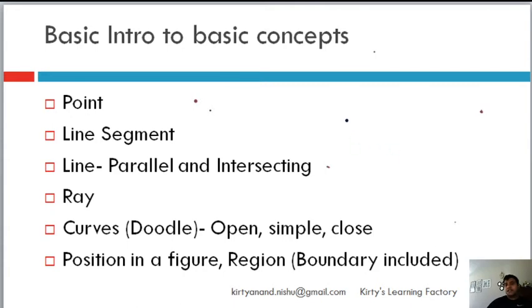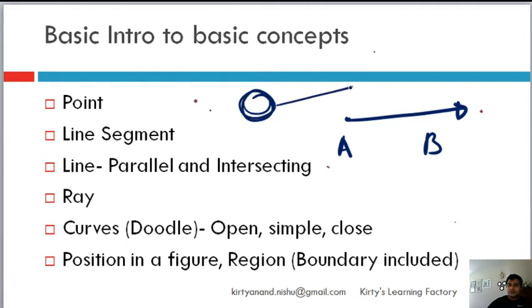A ray is basically half of a line. I don't know why we even study ray, because one end is a point, A, and B, and then the other end is endless. Like rays of the sun, you can say that the sun is one point and then all the rays are emitting out of it, something like that, or a torch. So these are examples of a ray.